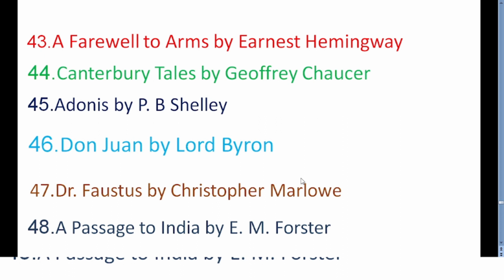Now the next one is A Passage to India by E.M. Forster. This is also a very significant work by E.M. Forster. Then if you go to the next one, that is Samson Agonistes by John Milton. It's a poem that talks about the famous wrestler Samson, how he lost his life for the sake of love.